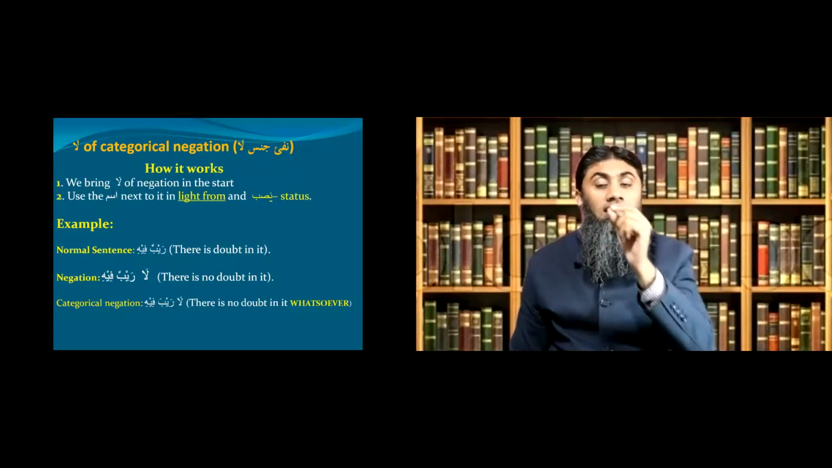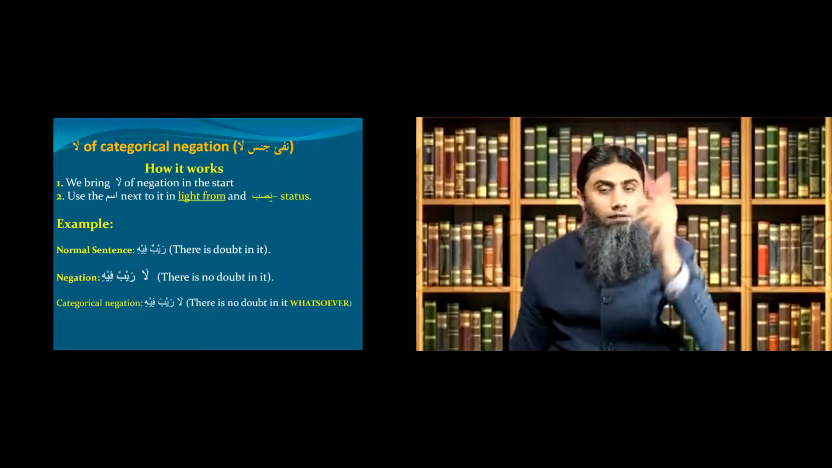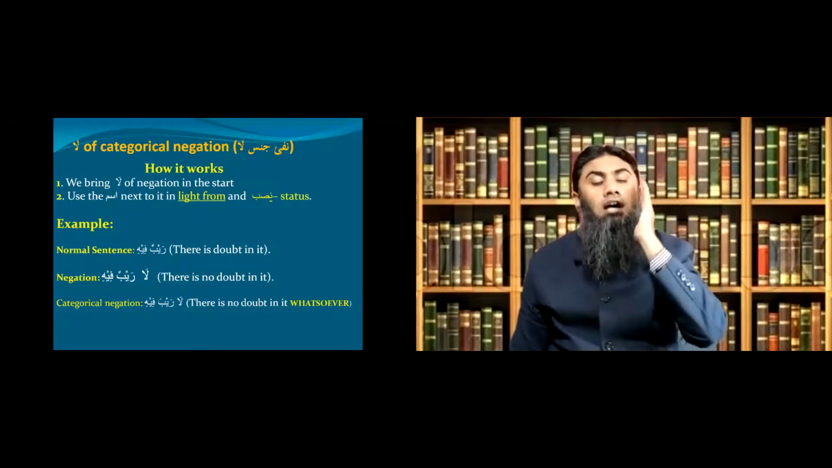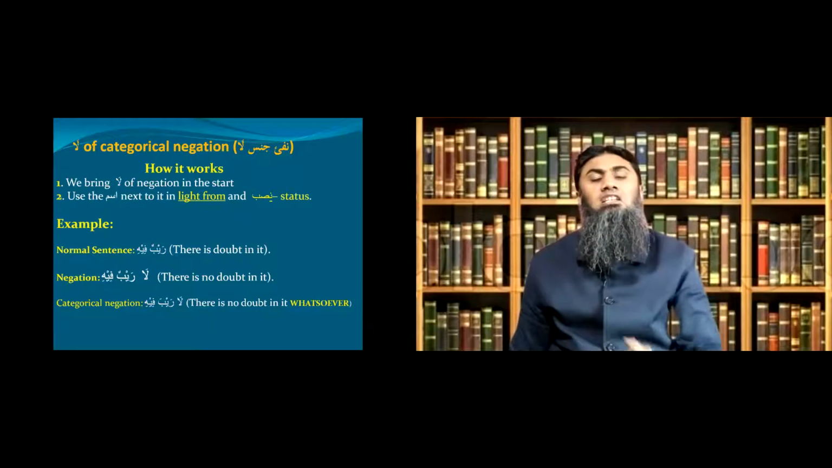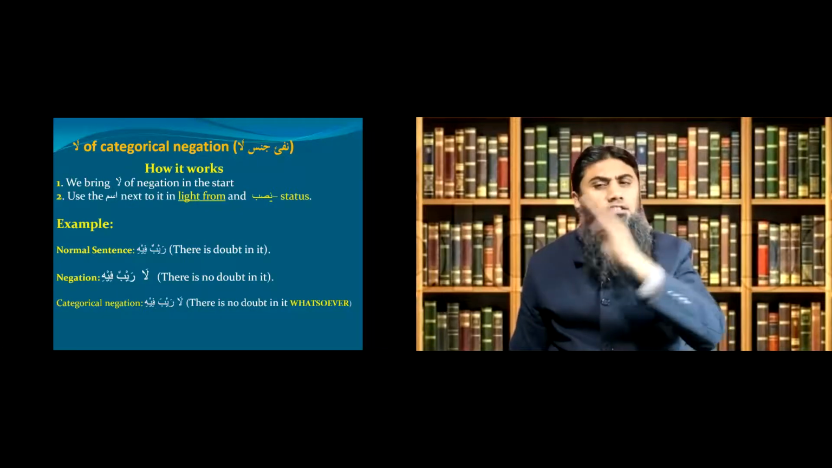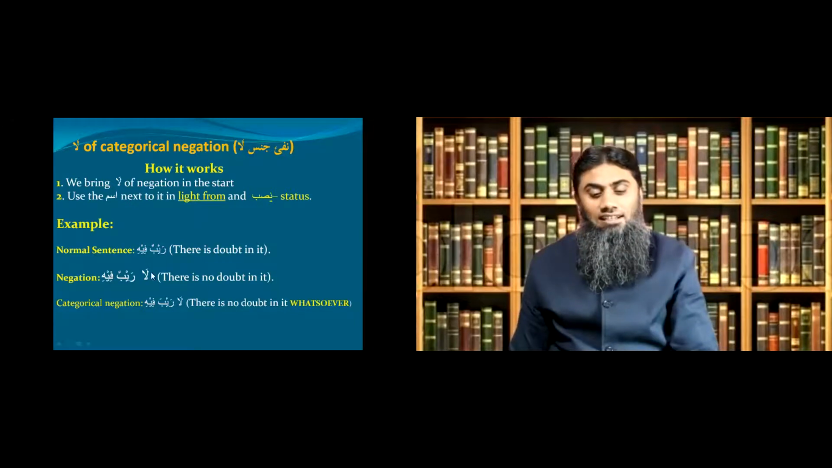But when you, instead of la raibun, which was normal negation, you make it la raiba, you make it the highly emphatic negation, which means there is no doubt of any kind, of any type whatsoever in it. Clear? So that is the third form of negation.